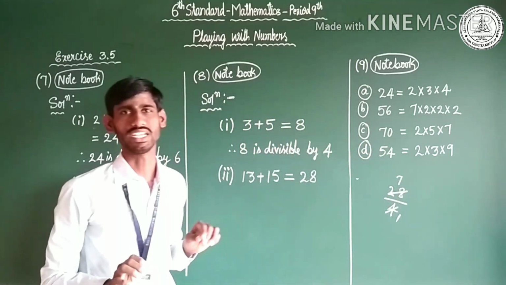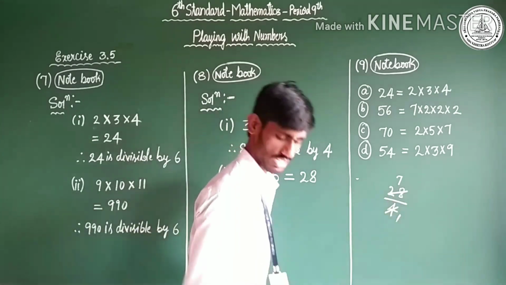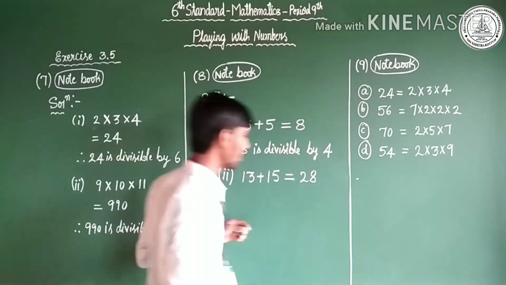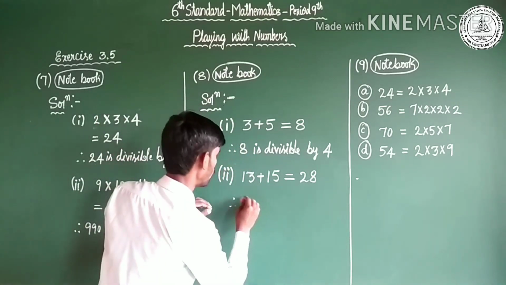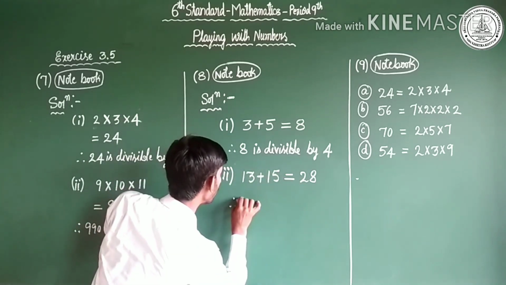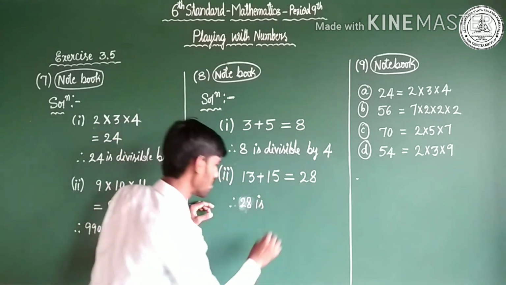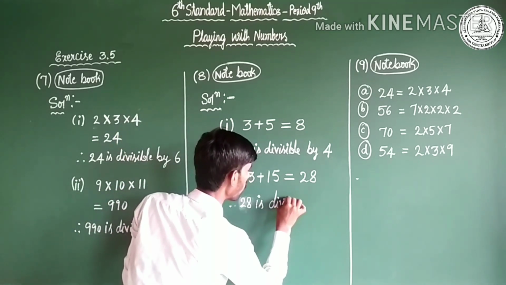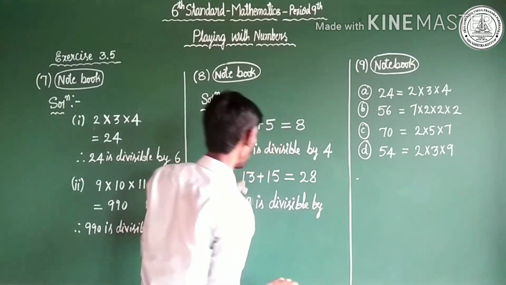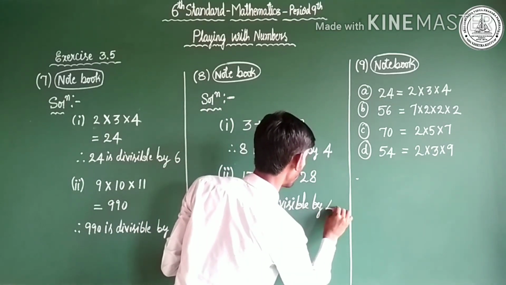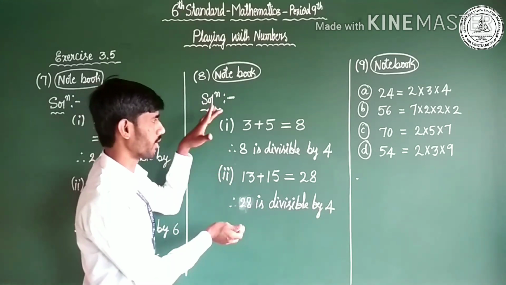4 7s are 28. So 28 is divisible by 4. So that's why we can write, therefore, 28 is divisible by 4. Be aware about spelling: divisible by how much? Divisible by 4. Dear children, this is the complete answer.